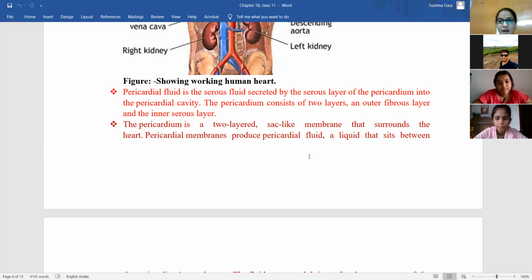Suppose this is a pericardium layer. The explanation of pericardium is probably not in the book, but still, this is the outer layer, this is the inner layer. This outer layer is the fibrous layer and this inner layer is the serous layer, and this serous layer is responsible for the formation of that serous fluid or pericardial fluid. That is all I know, beyond that I don't know why it is named serous. I don't know.